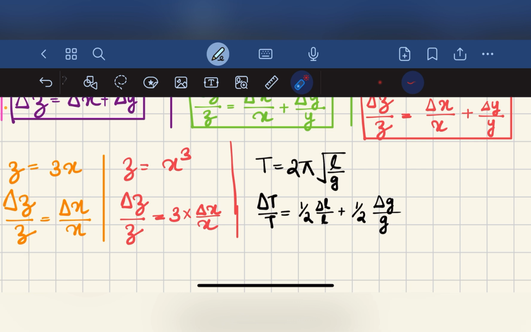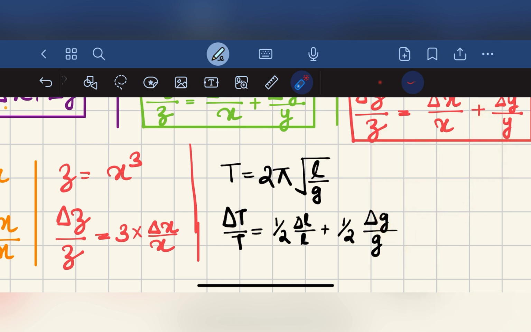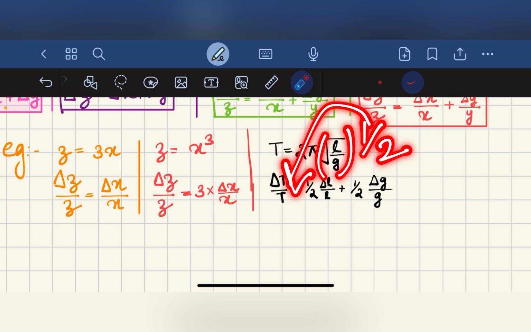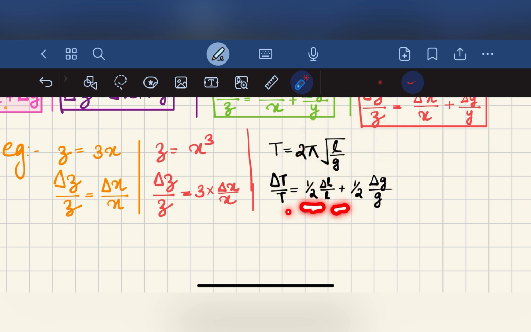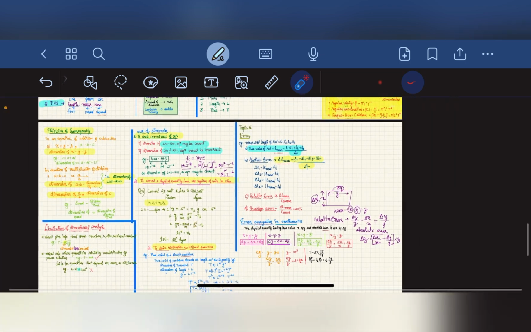T is equal to 2 pi into root of L by G. Root of L by G means L by G whole raised to 1 by 2, so the 1 by 2 comes here. Delta T divided by T is equal to 1 by 2 into delta L divided by L plus 1 by 2 into delta G divided by G. We don't consider 2 pi, just as we didn't consider 3; we only consider L by G. So this is the end of error measurements.